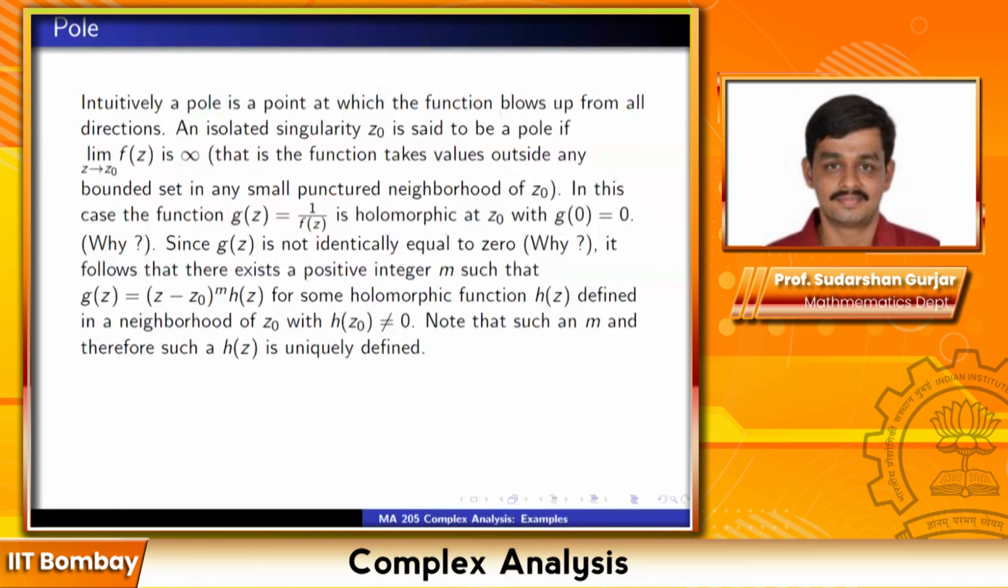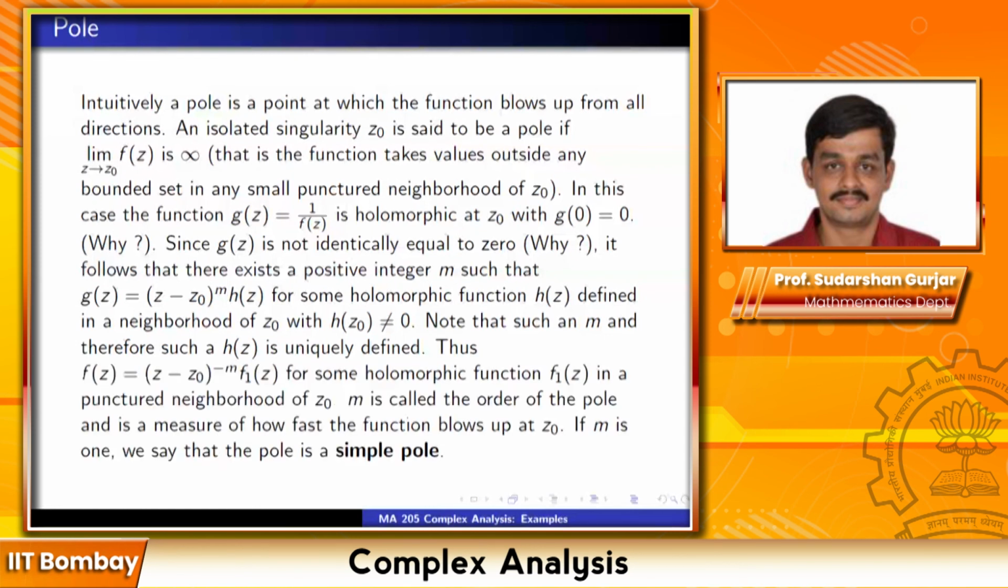So h(z0) is not equal to 0, because otherwise I would have taken a bigger factor out. Note that such an m, and therefore such an h(z), is uniquely defined. And thus f(z), so this was g(z), now f(z) was 1 upon g(z). Hence f(z) is equal to (z minus z0) to the power minus m times f1(z) for some holomorphic function f1(z) in a punctured neighborhood of z0.